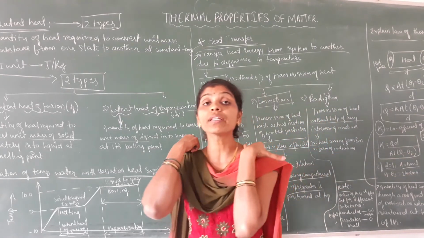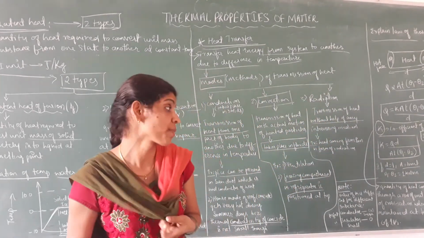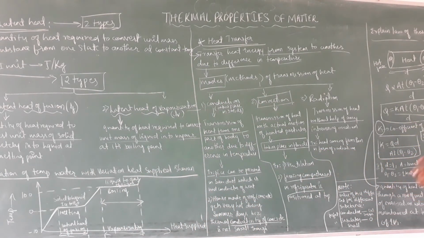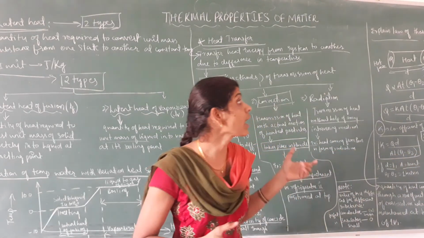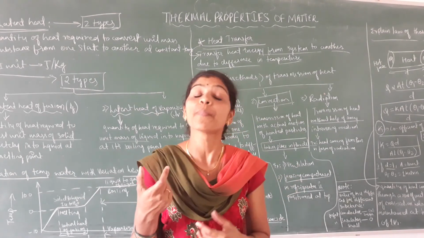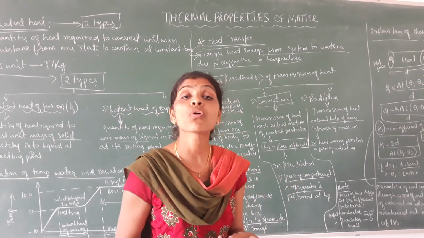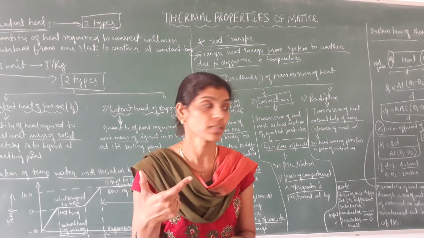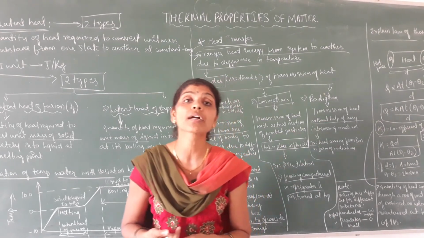So when we substituted those values, one thing we have to remember is that the value of k is different for different substances. So for a perfect conductor its value is infinity, and for a perfect insulator its value is 0. For a perfect conductor the thermal conductivity value is always large. For a perfect insulator the thermal conductivity value is always small. So this is all about thermal conductivity.